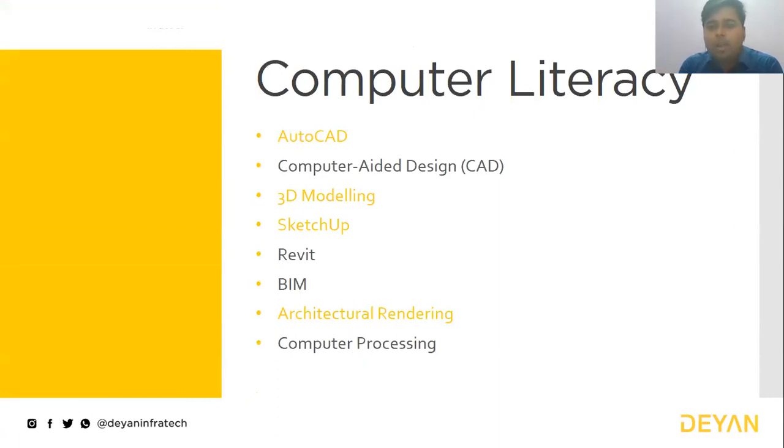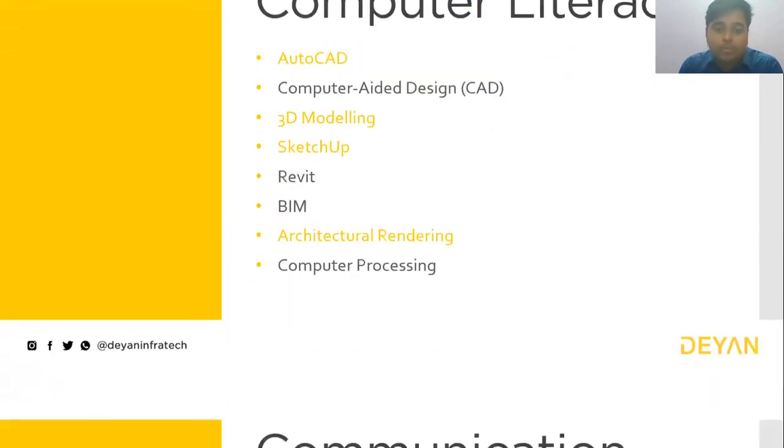When I'm talking about computer literacy, there are an ample number of examples, like different CAD drafting softwares like AutoCAD, NanoCAD, etc. Then there are 3D modeling softwares like SketchUp, Revit. Then you can also go for 3ds Max. Then there is Revit Architecture, BIM softwares. Then architectural rendering softwares like different V-Ray plugins, Enscape plugin. Then there is Lumion, all those things. Basically the very typical computer-aided designing softwares.